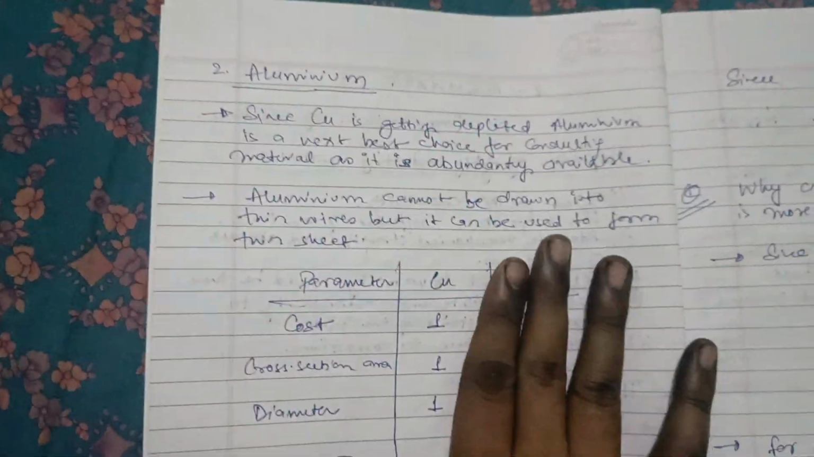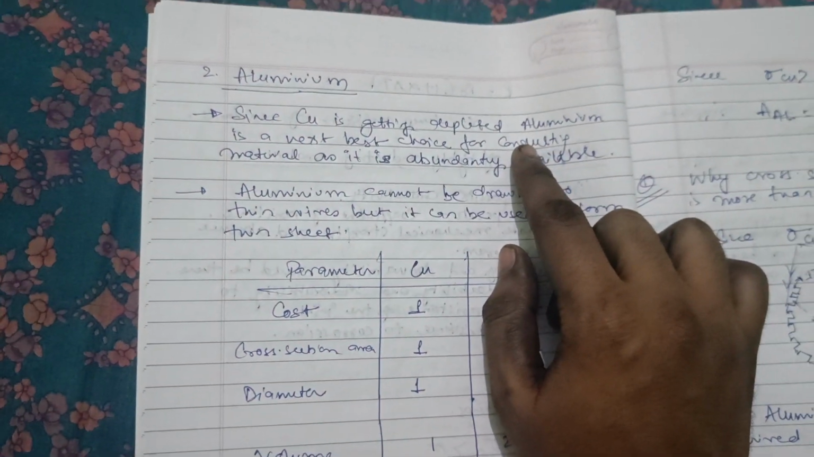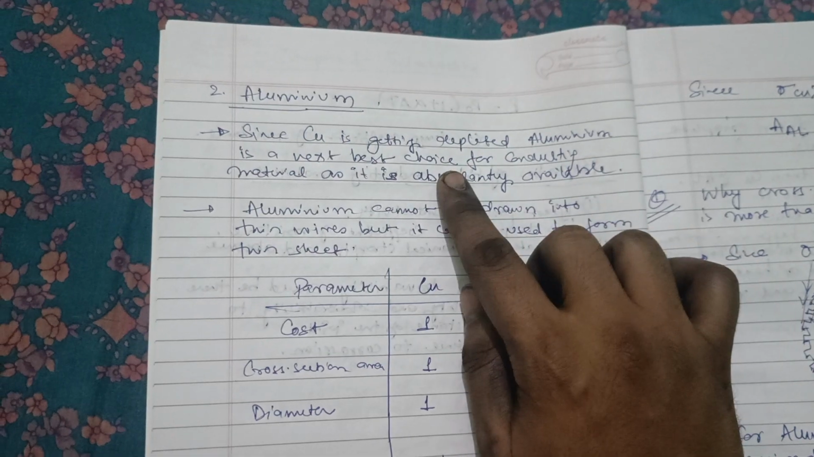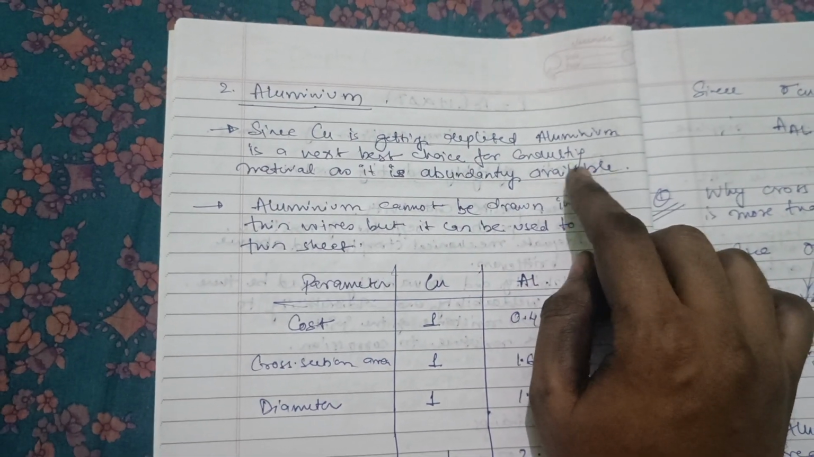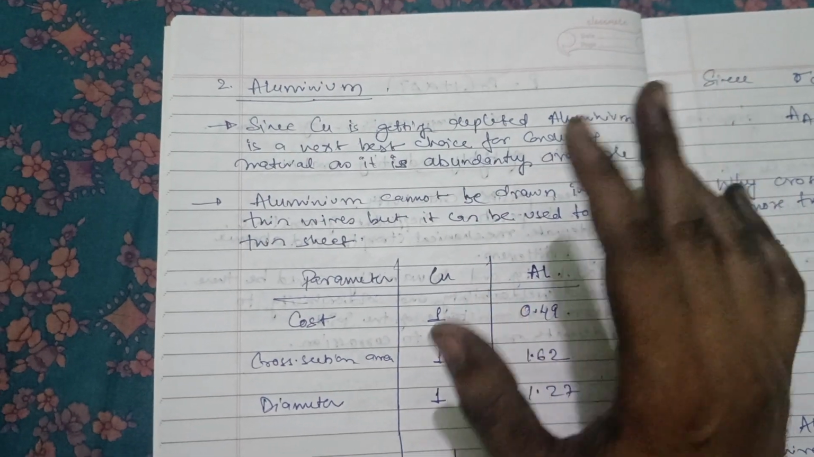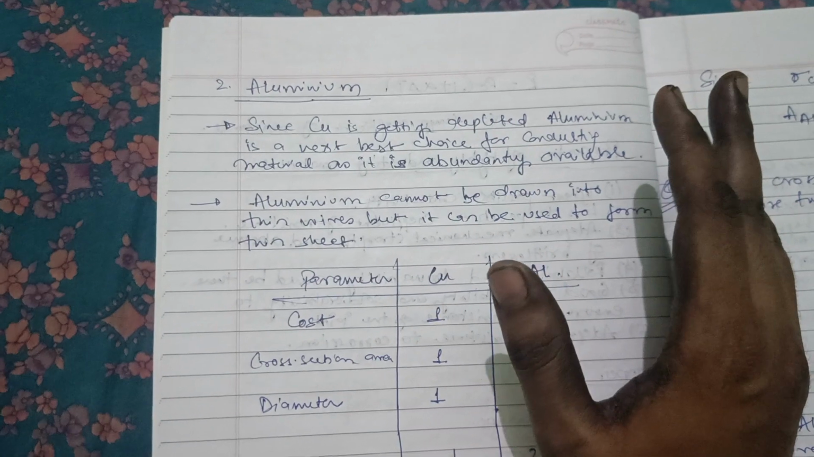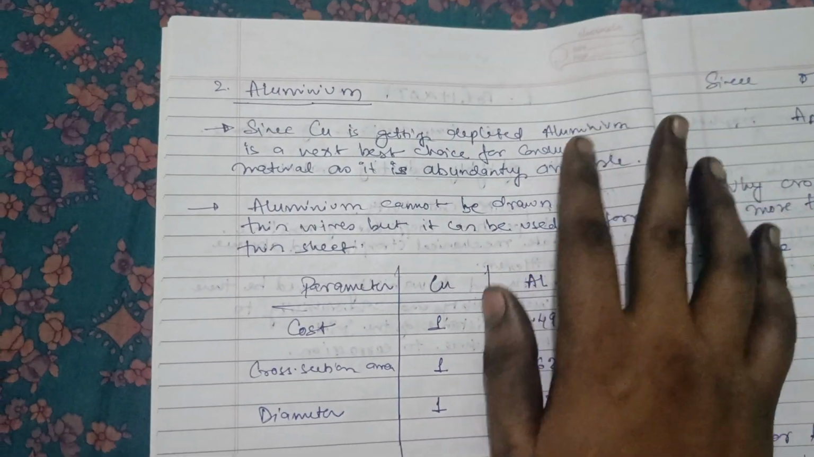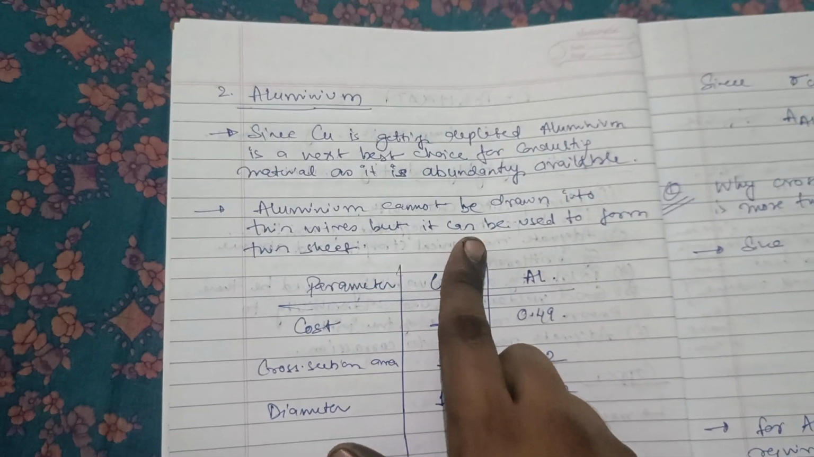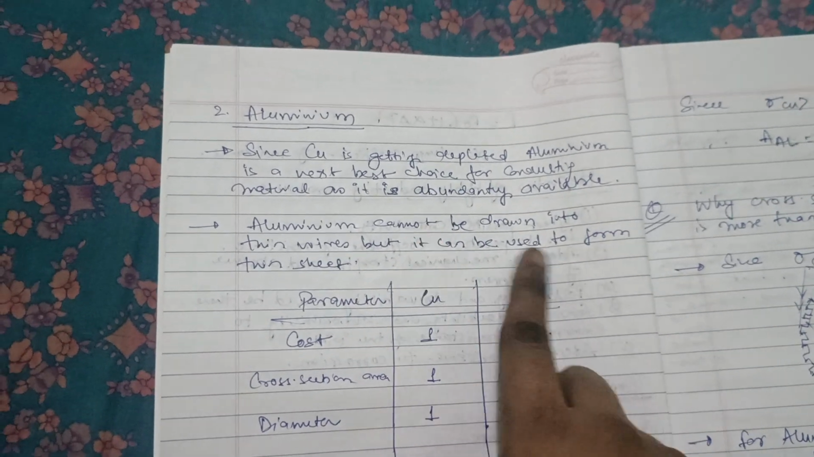Now coming to aluminium. Since copper is getting depleted, aluminium is the next best choice for conducting material as it is abundantly available, meaning it is more available than copper. So we are shifting to use aluminium. Aluminium cannot be drawn into wires, but it can be used to form sheets.